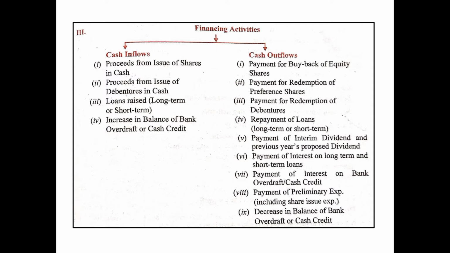And cash outflows include payment for buyback of equity shares, payment for redemption of preference shares, payment for redemption of debentures. Redemption means paying it off. Repayment of short-term or long-term loans, payment of interim dividend and previous year's proposed dividend, payment of interest on long-term and short-term loans, payment of interest on bank overdraft and cash credit, payment of preliminary expenses including the share issue expenses, and decrease in balance of bank overdraft or cash credit. So these are various cash inflows and outflows under financing activities.